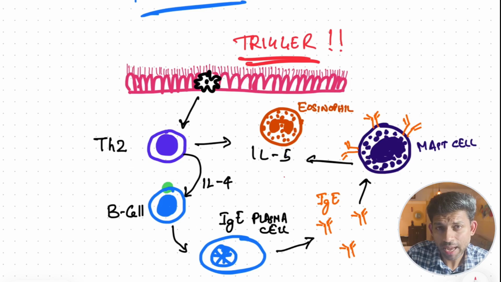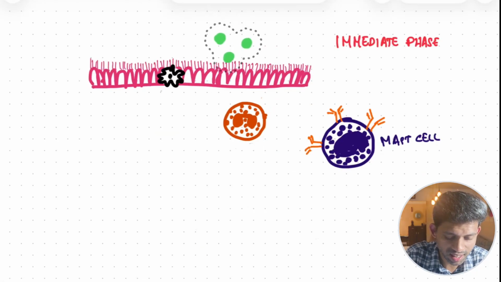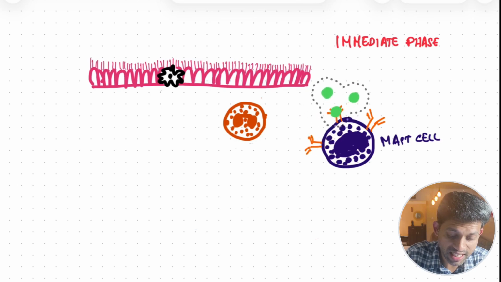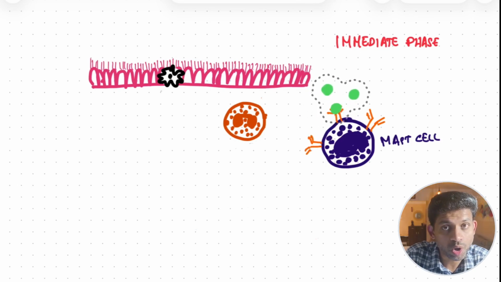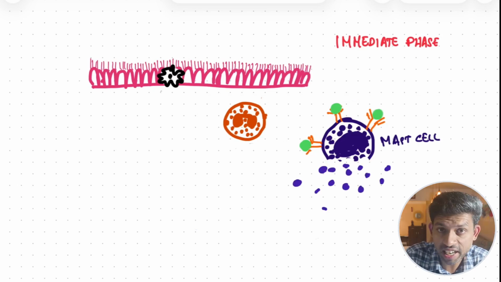Now let's see what happens in the immediate phase when the allergen reappears. When the allergens come again, they are picked up by the IgE on top of mast cells. And once this happens, the mast cells degranulate.